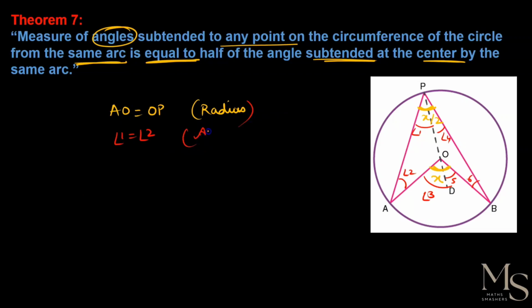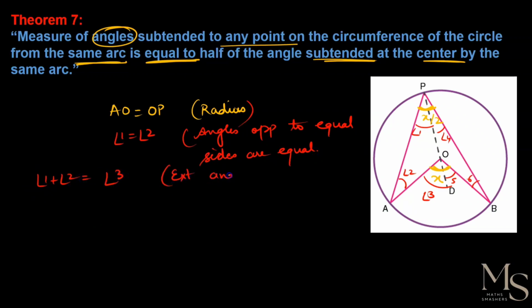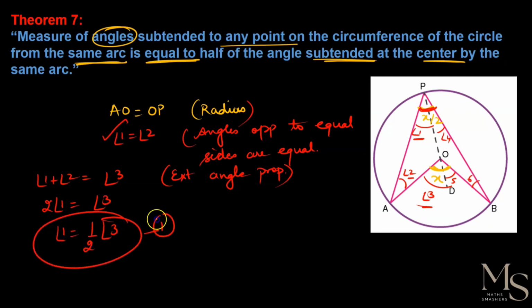Okay, because angles opposite to equal sides are equal. Let's write it here: angles opposite to equal sides are equal. Similarly, we can say that angle 1 plus angle 2 is equal to angle 3. That is the exterior angle property. Because we have to make a link between the center and the angle at P, we used the exterior angle property, that is angle 1 plus angle 2 is equal to angle 3. So we can say twice of angle 1 is equal to angle 3, because angle 1 is equal to angle 2. That means angle 1 is equal to half of angle 3. So this is the first equation.